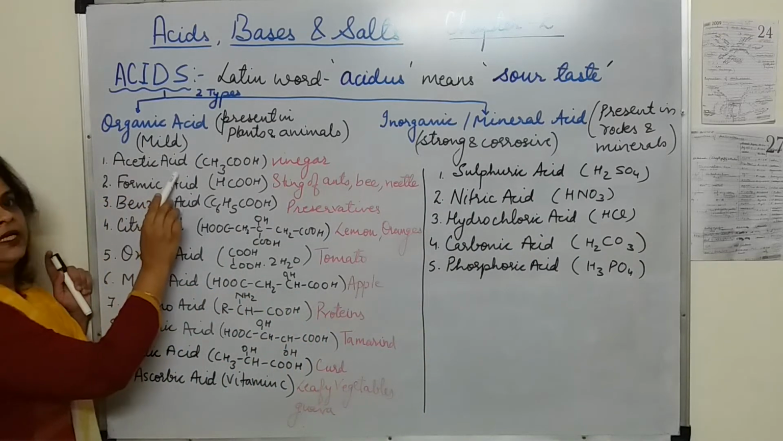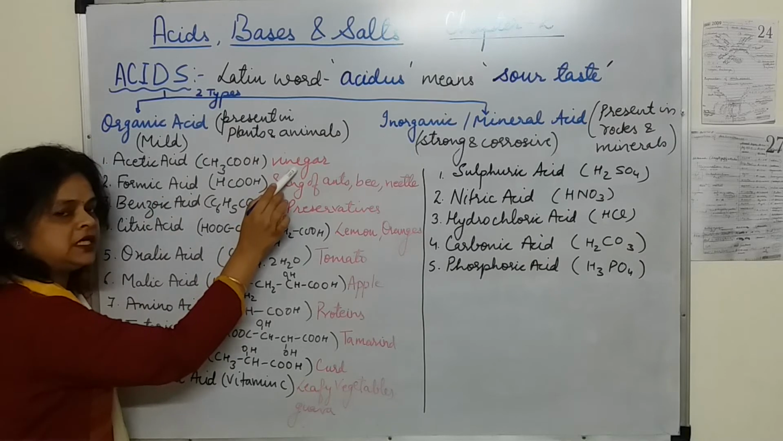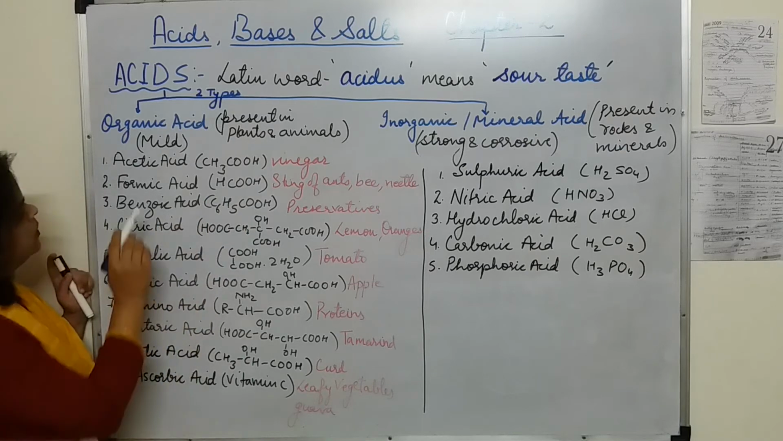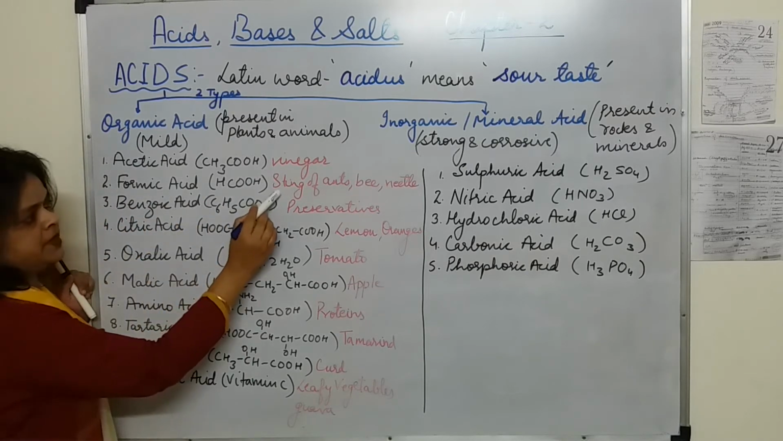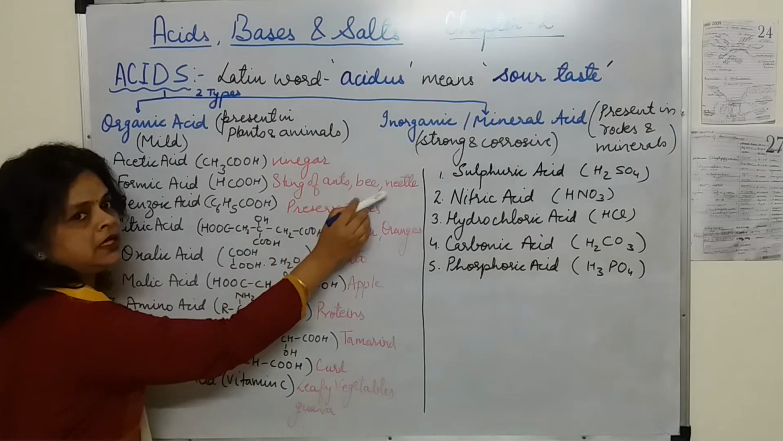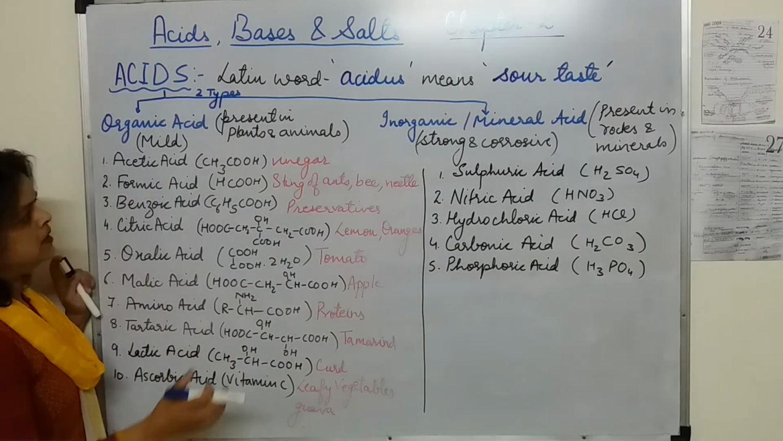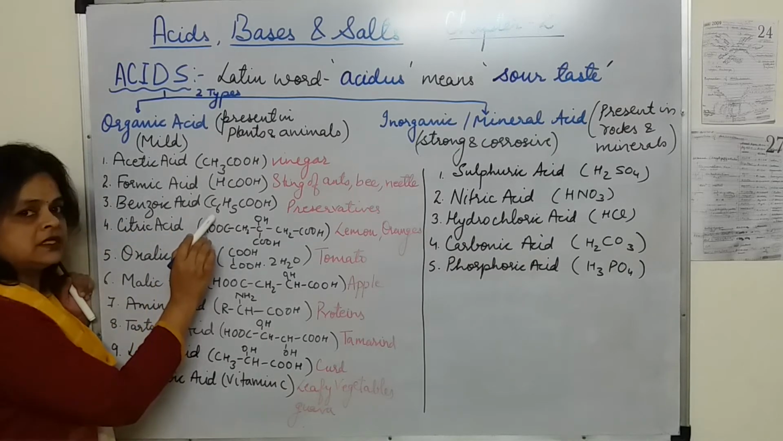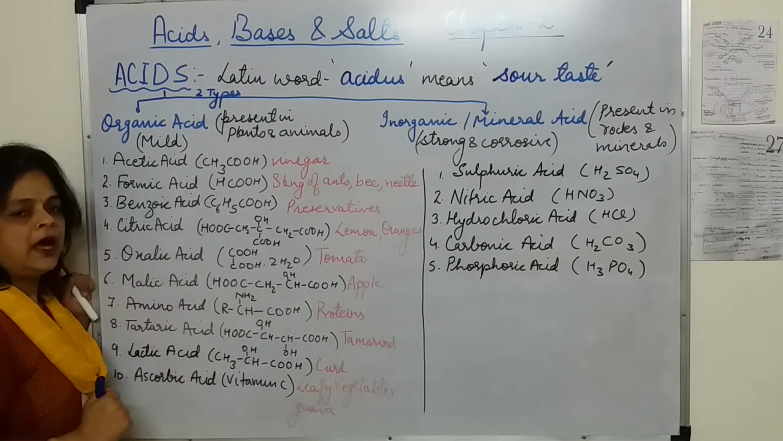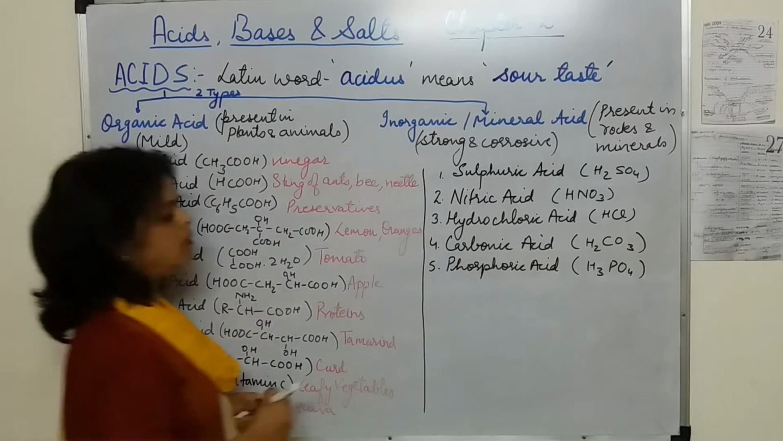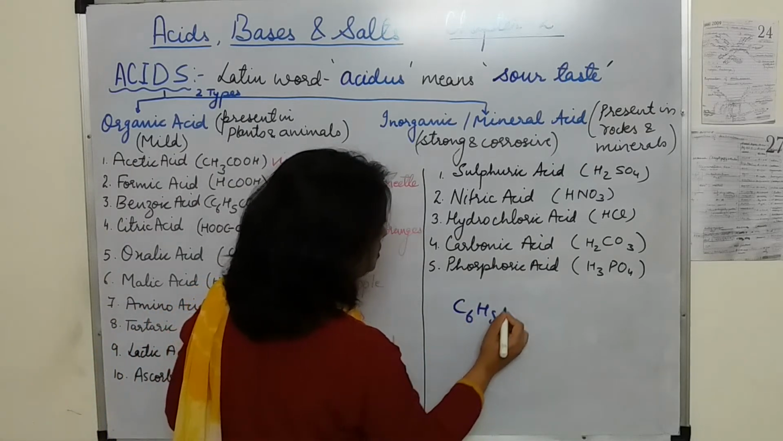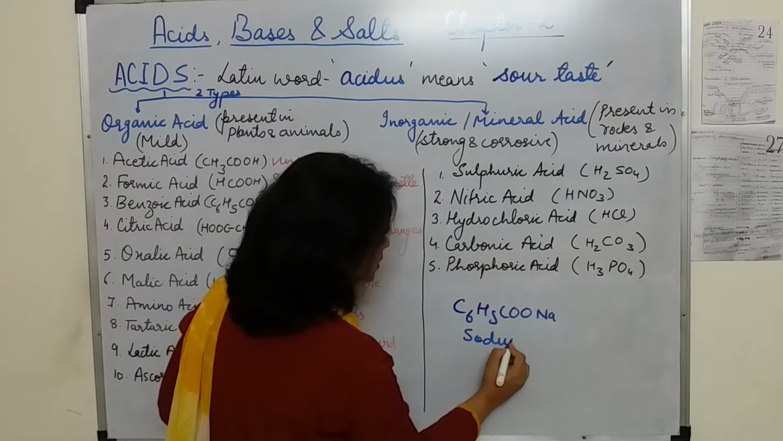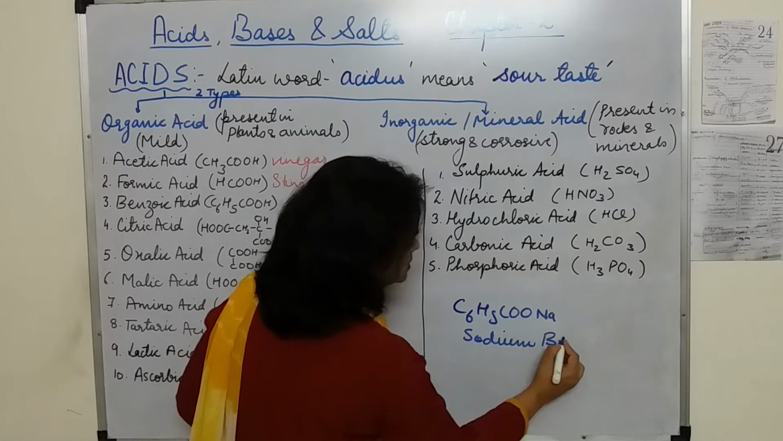First, acetic acid. Acetic acid is present in vinegar. Its formula is CH3COOH. Formic acid. It is present in the sting of ants, bee, nettle, etc. In their sting, we have this formic acid. Benzoic acid. Its formula is C6H5COOH and it is present in preservatives in the form of sodium benzoate. This is sodium benzoate and it is present in the preservatives.